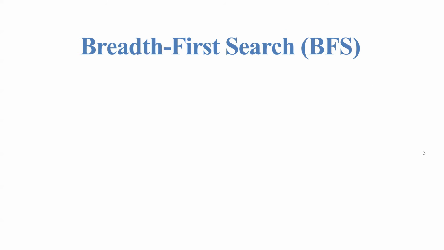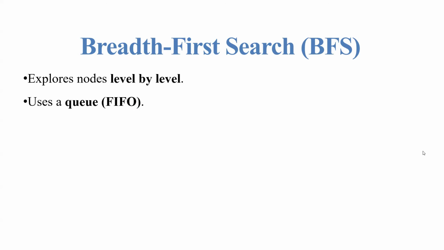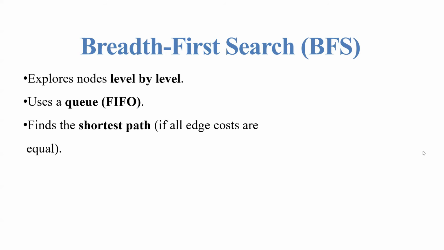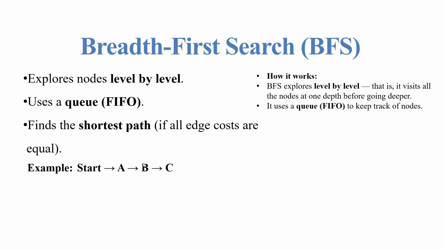Breadth first search, also called BFS, explores nodes level by level. It uses a queue, and it also finds the shortest path if all edge costs are equal. For example, the start, after that it finds A, next it finds B, next it finds C. So here we can have this example.